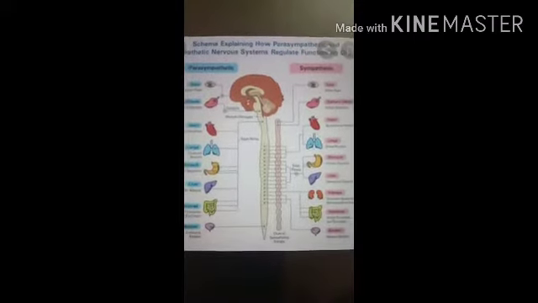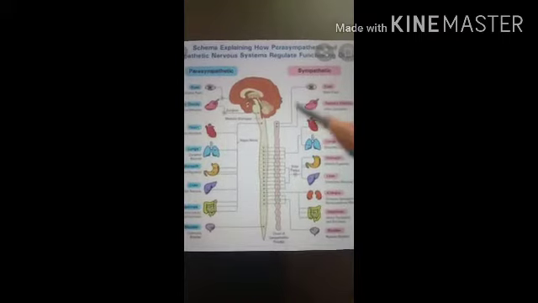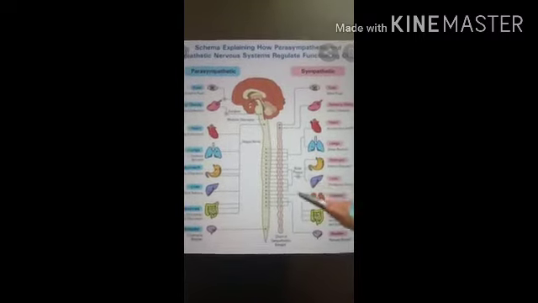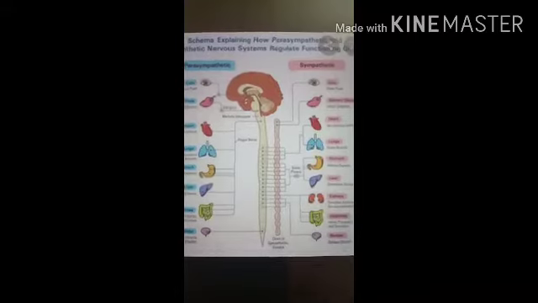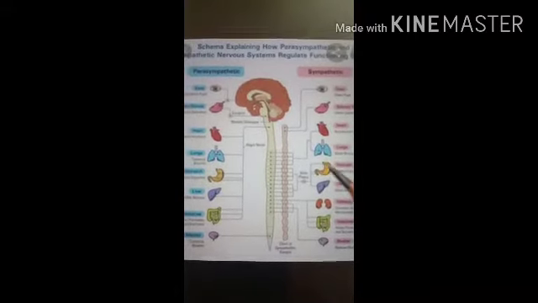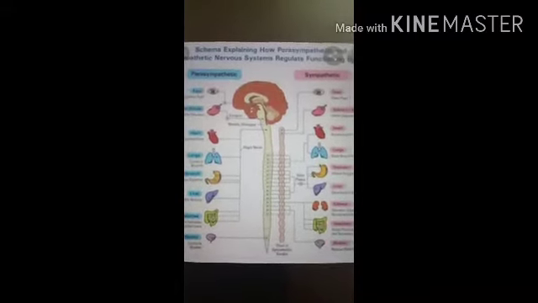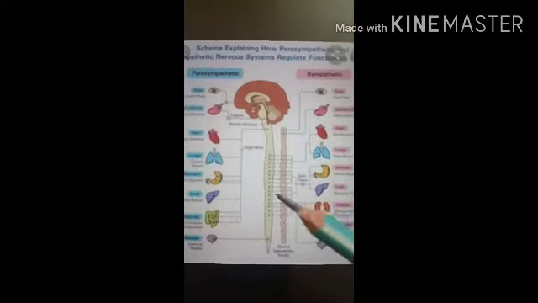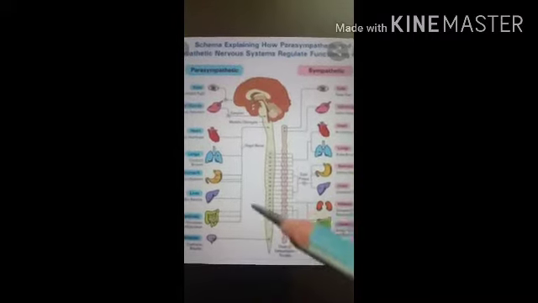So the axons terminate by synapsing with the cell body of the postganglionic neuron in the autonomic ganglion outside the central nervous system. The postganglionic neuron conducts the impulses to the effector organ.